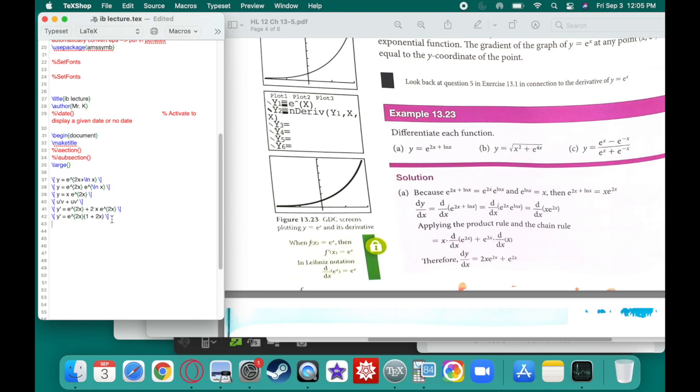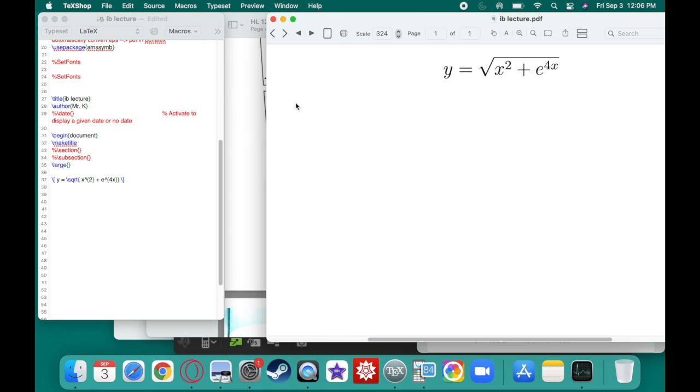One more. How about this one? Okay, this is y is equal to the square root of x squared plus e to the 4x power. Very cool. Now this is not in a calculus-friendly format yet, so what we're going to do is change it up by saying this is x squared plus e to the 4x raised to the 1/2 power. And now we can do stuff.